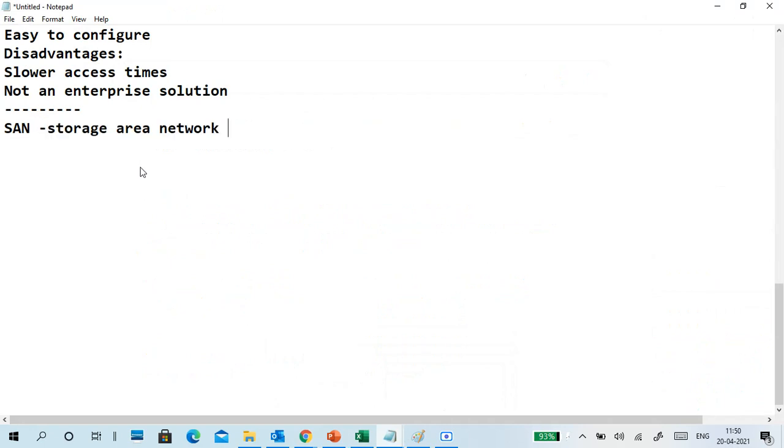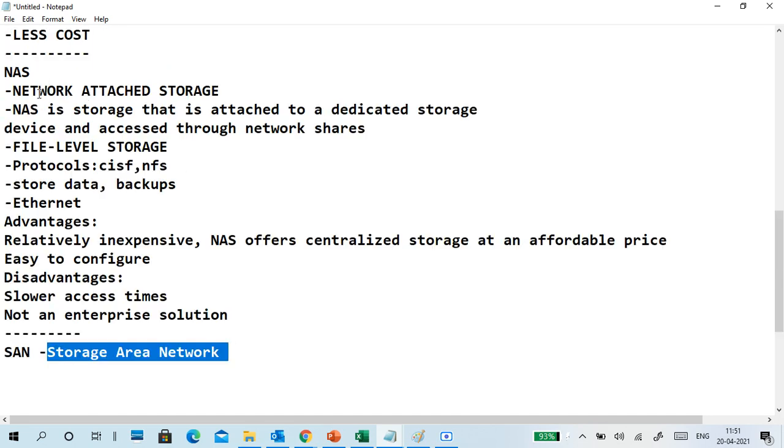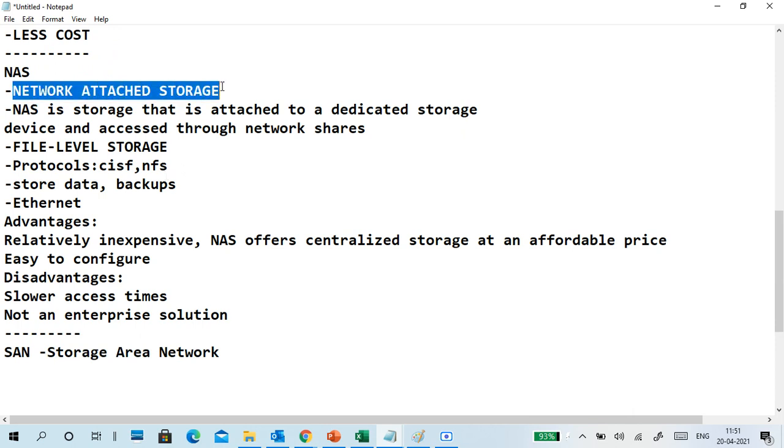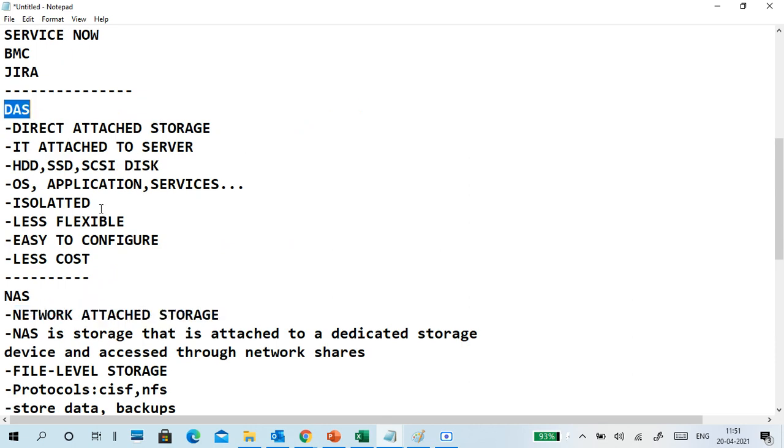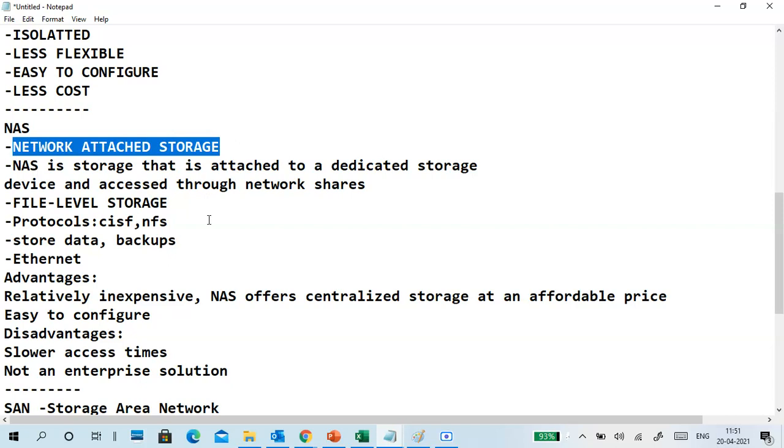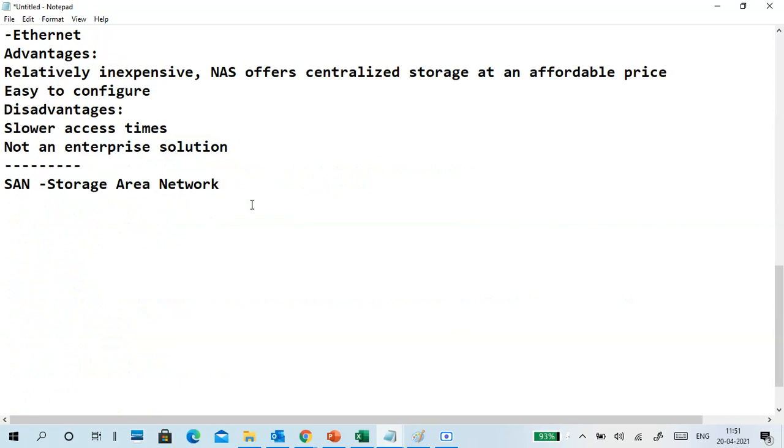NAS, network attached storage, and SAN, storage area network. A lot of people get confused, even I was confused at the starting time. SAN is a reverse type, like network area storage, but it is not network area storage, it is network attached storage. So: DAS, direct attached storage; NAS, network attached storage; and SAN, storage area network. We'll see this one.